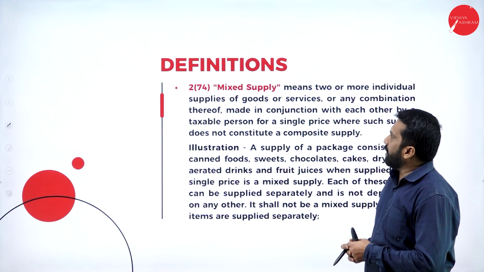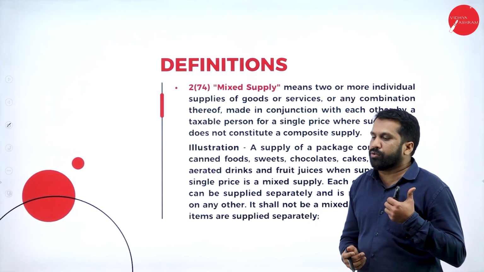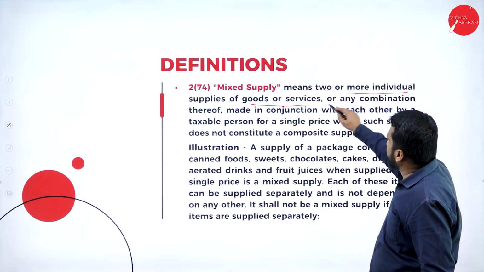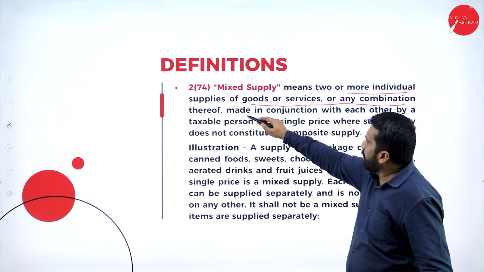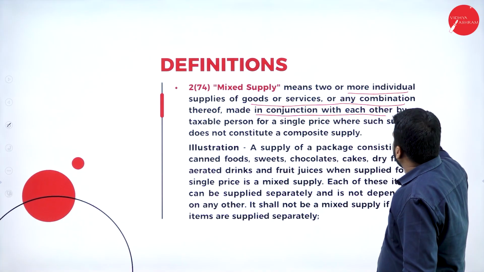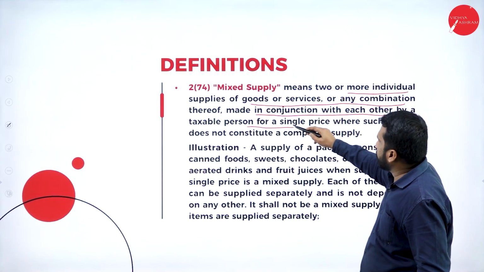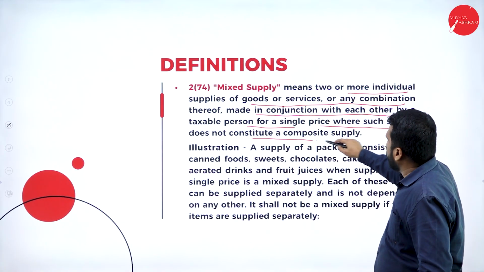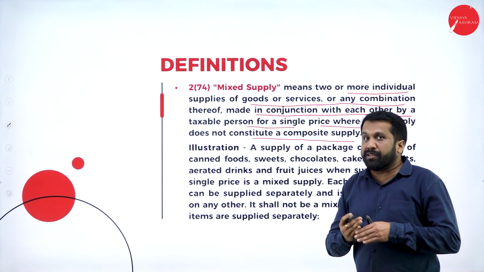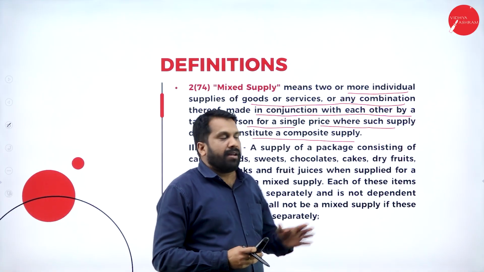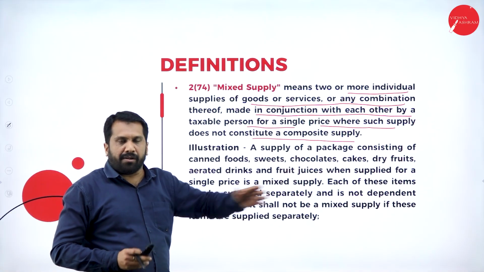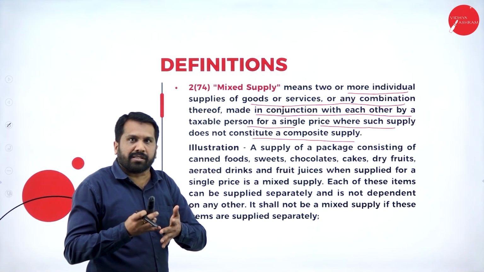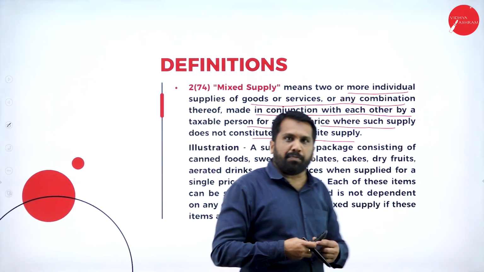Mixed supply, this is very important for your 2 marks. In this, 2 or more individual supplies of goods or services, in any combination made in conjunction with each other by a taxable person for a single price, where such supply does not constitute composite supply. There is a difference between composite supply and mixed supply. Composite supply, I already explained to you: your transportation, packing and insurance all come together, we call it composite supply.